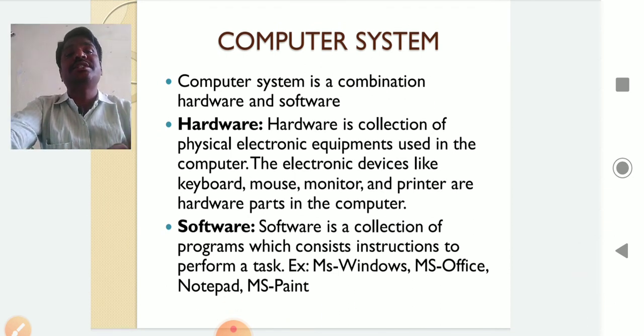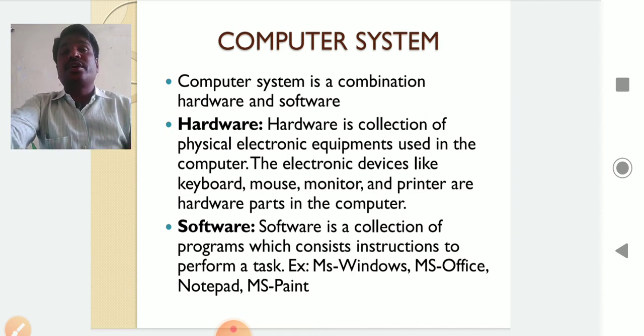So what have we discussed? Generally, computer definition చూసాము. Computer is a word that is taken from the Latin word compute. Computer is an electronic machine that stores and processes data. Next, data is a collection of facts about an object. Next, this data can be organized properly. That organized data is called information. This data can be organized into information by using the computer. So that computer is called a data processor.